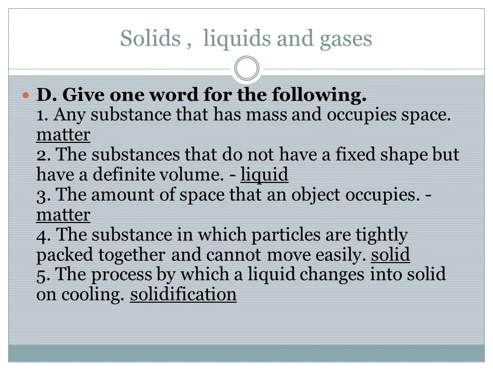Then give one word for the following. Any substance that has mass and occupies space is called matter. Write the answer matter. Second one: the substance that does not have a fixed shape but has a definite volume.